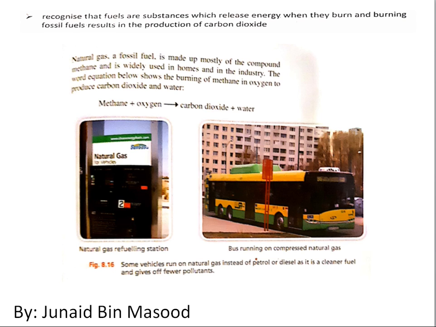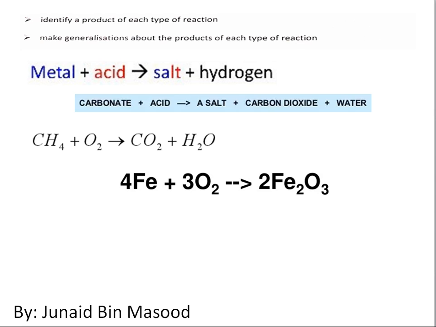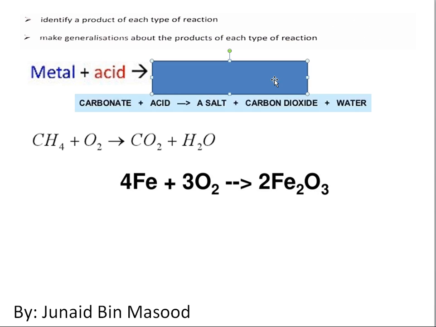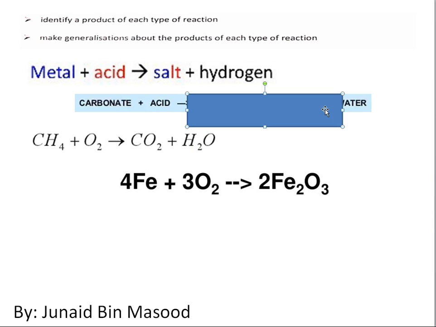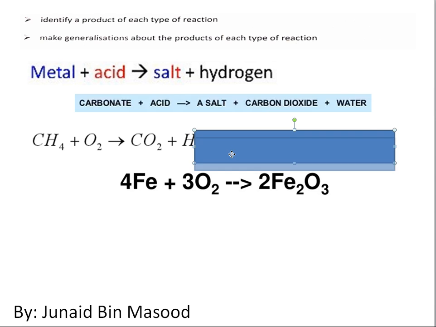Now these are some of the general reactions. If I ask you, for example, what will metal and acid produce? Your answer should be, it produces salt and hydrogen. What does acid plus carbonate produce? Your answer should be, it produces water, carbon dioxide and salt.